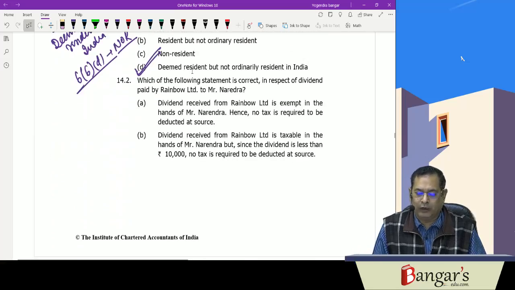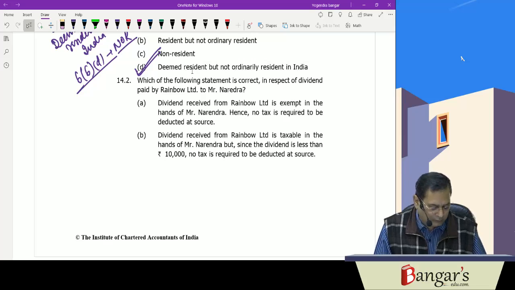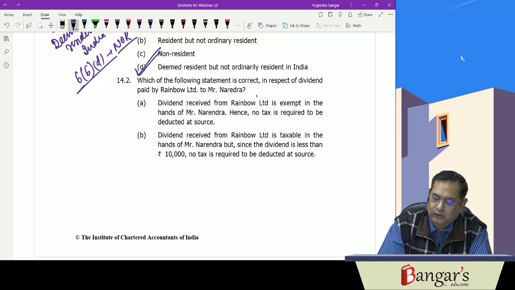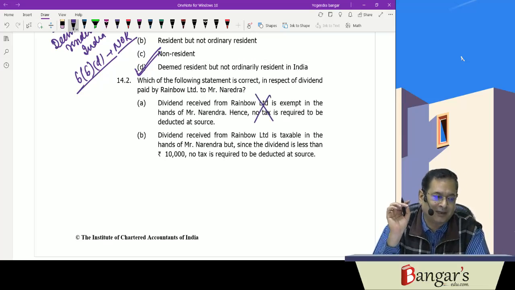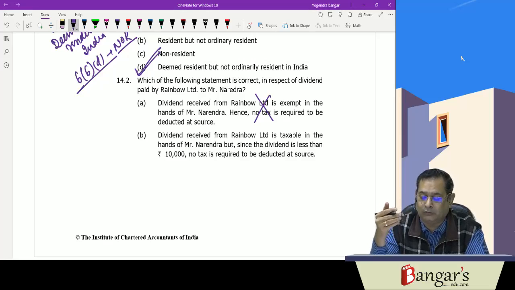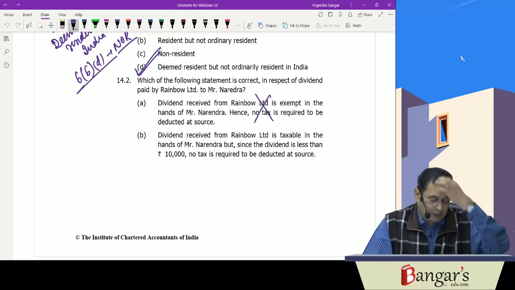Which of the following statements is correct in respect of dividend paid by Rainbow to Mr. Narendra? The first is that dividend received from Rainbow is exempt in the hands of Narendra, hence no tax is required to be deducted at source. This statement is wrong. Dividend income is taxable in the hands of the shareholder. The next option says dividend received from Rainbow Limited is taxable in the hands of Narendra, but since the dividend is less than 10,000, no tax is required to be deducted at source.